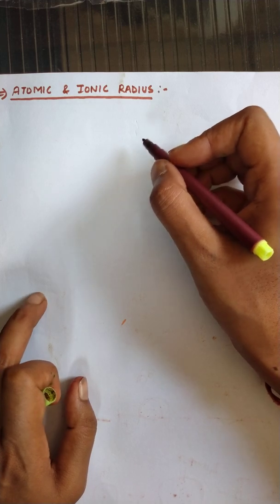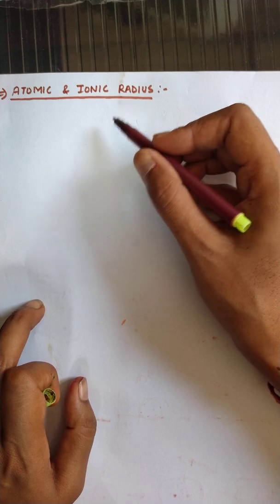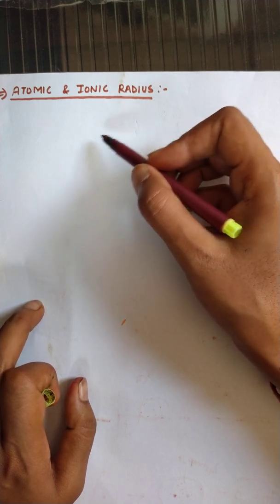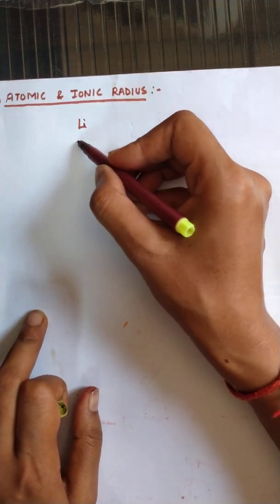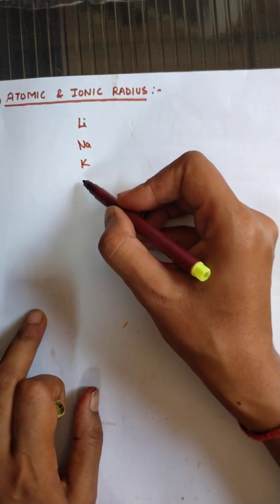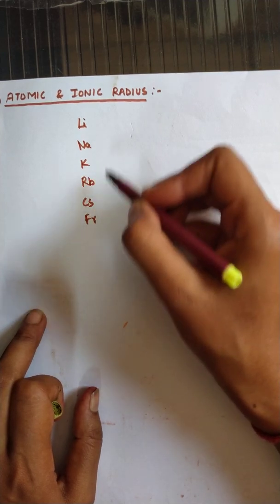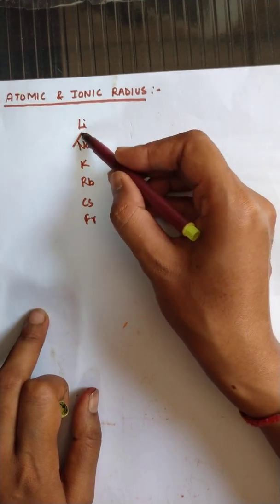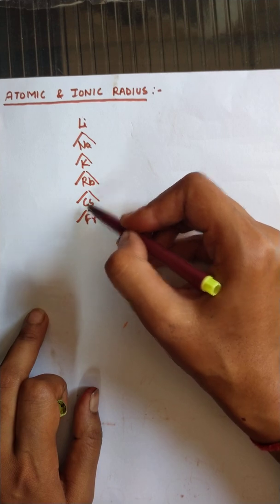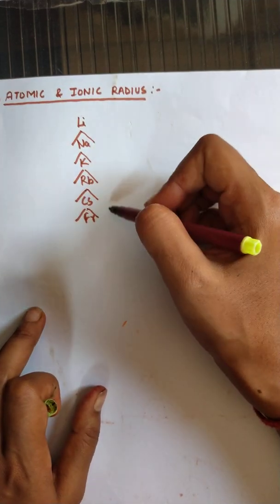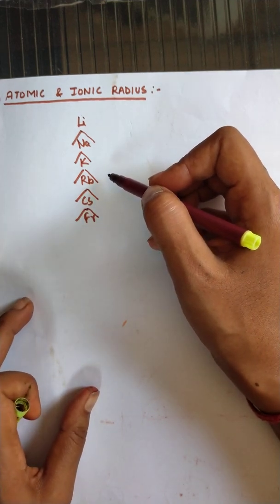With increase in atomic number, their atomic as well as ionic radius increases. Moving from top to bottom, like lithium, sodium, potassium, rubidium, cesium, francium, the size of the s-block elements continuously increases. Why? Because the number of shells increases as the atomic number increases.